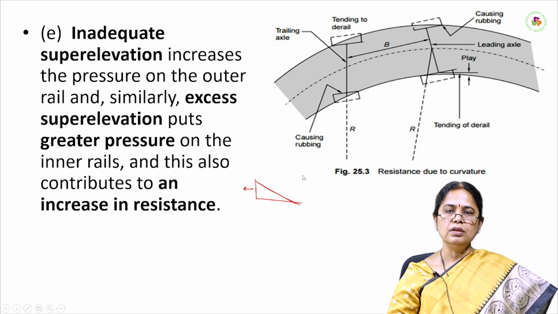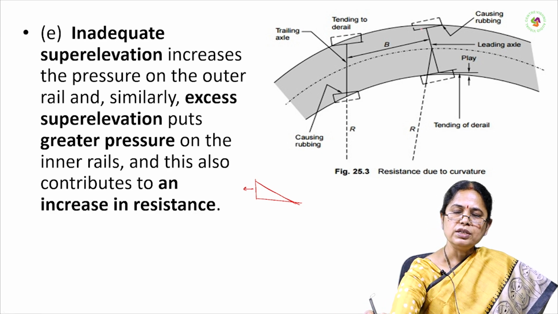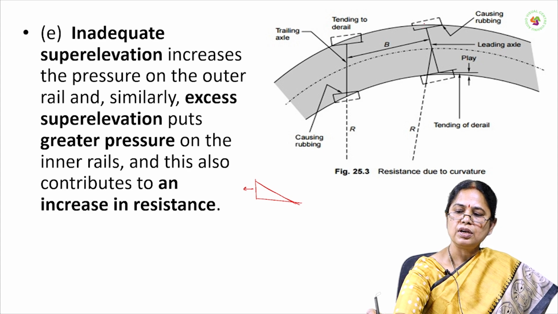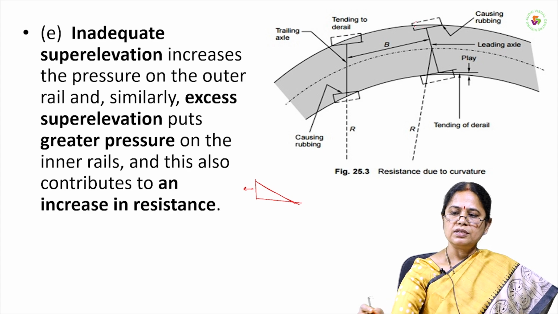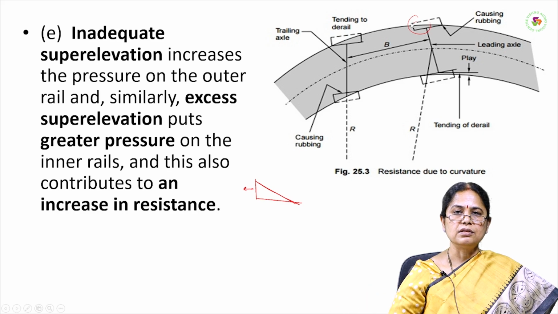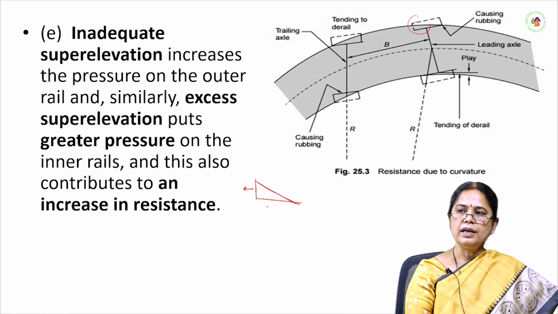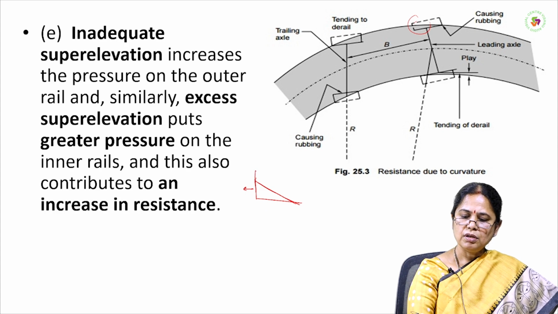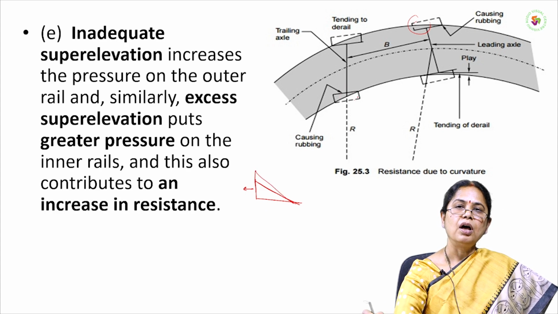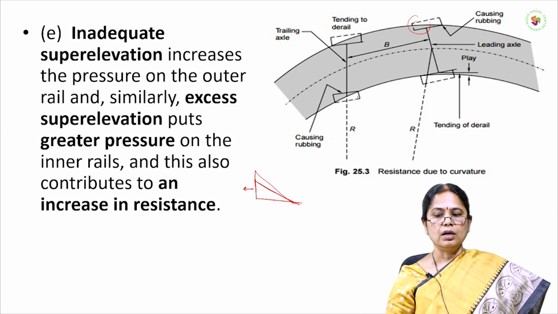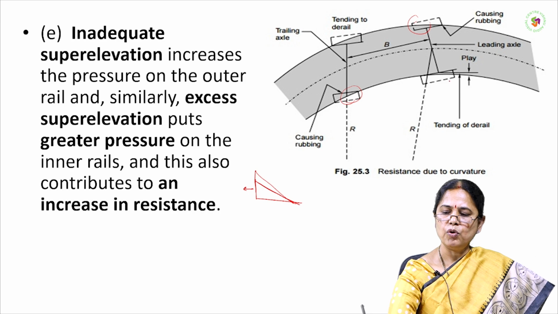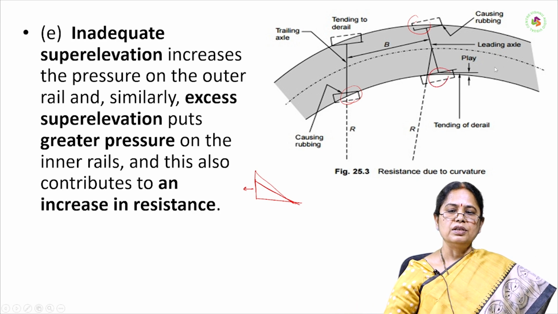Inadequate super elevation will cause more pressure on the outer wheels of the axles. Similarly, excess super elevation will cause more pressure, or tractive resistance, due to the curve, and the pressure will be more on the inner wheels.